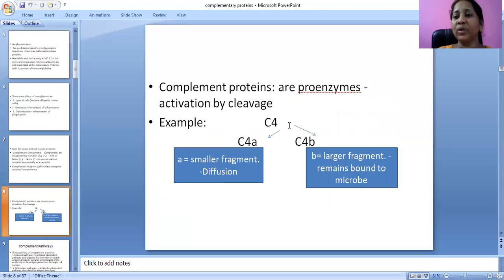For example, we can see C4. In C4, two fragments are there, one small and one big: C4a and C4b. C4a is the smaller fragment and C4b is the larger fragment, which will remain bound to the microbe.